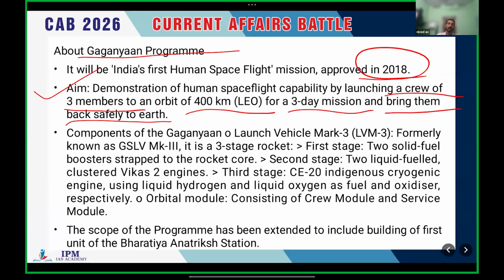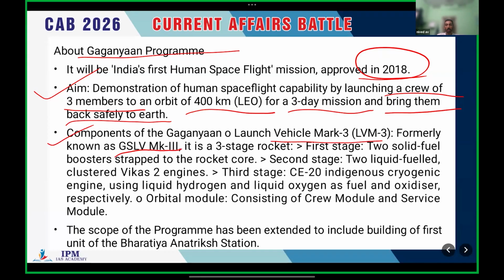Okay, this is the actual planning of the mission. There are several components for the launch vehicle. For the mission, we have the launch vehicle LVM3, Mark III. It's a human-rated GSLV. Yes, GSLV Mark III is here.